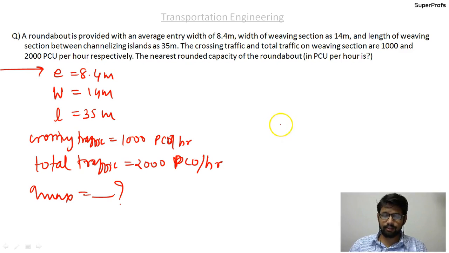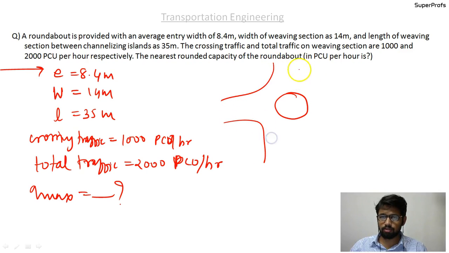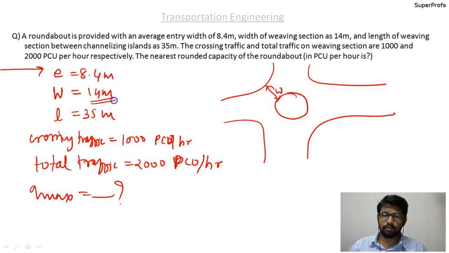So the data given is that suppose this is the roundabout and these are the 4 roads that it is connecting. W is equal to 14 meters, that has been given.